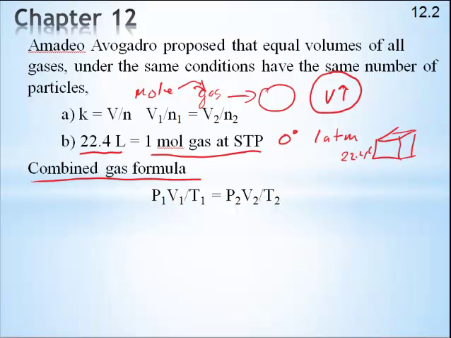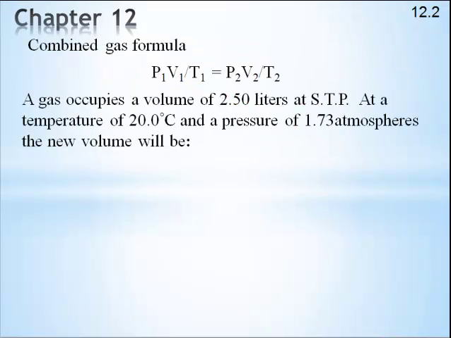And so you can imagine, as challenging as it's going to be, we're going to give you 5 conditions, and you're going to have to solve for a 6th one, typically a P2, V2, or T2. All right, of course we want to try one. So let's try one. There we have some conditions. If you want, pause the video, try it, and see if you get the same answer I get. All right, did you do that? Well, if you got 1.55 liters, that's what I got. And if you didn't, then watch this.